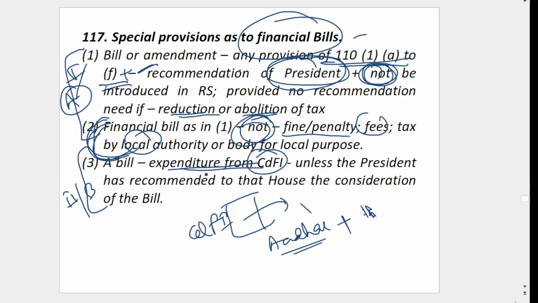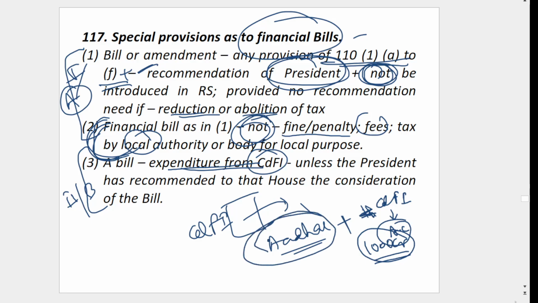So a bill is there, for example, an Aadhaar bill, but this involves some money to be taken from the Consolidated Fund of India, let's say to distribute Aadhaar cards. Let's say you want some 1,000 crore also. So there is an amount involved. At the same time, the bill says Aadhaar should be given to the citizens of India as a proof of residence. These details are there in the bill, plus some amount is also involved. So this is a financial bill category 2 or category B, and here recommendation of the President is required for the consideration of that bill.